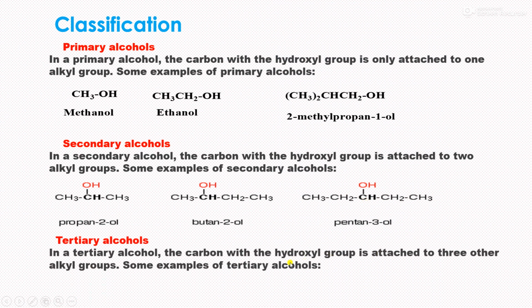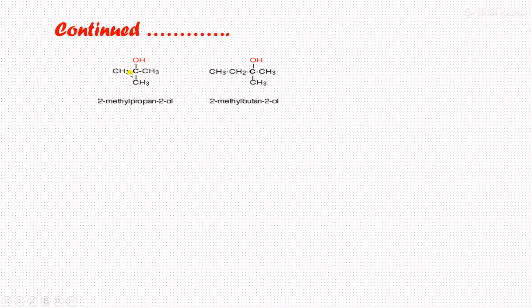Next one, tertiary alcohol. What is meant by tertiary alcohols? Tertiary alcohols are the alcohols in which the hydroxyl group is attached to a carbon which is directly attached to three other carbons. See the examples of tertiary alcohols. See here, 2-methylpropan-2-ol. The carbon having the OH group is directly attached to this carbon, the second carbon, and the third carbon. Three carbons are directly attached to this carbon. Therefore, it is a tertiary one.